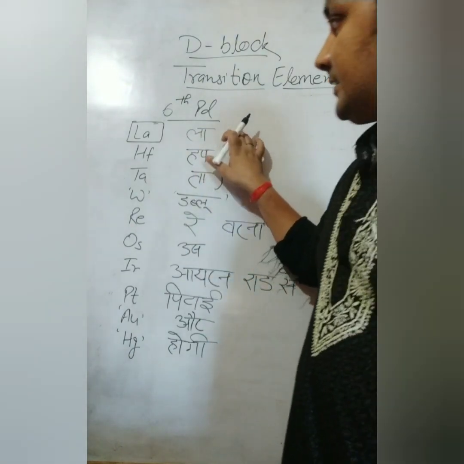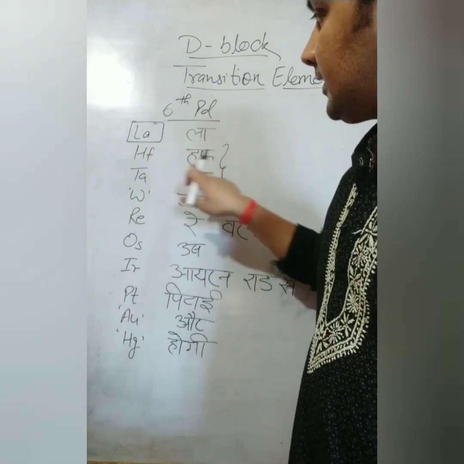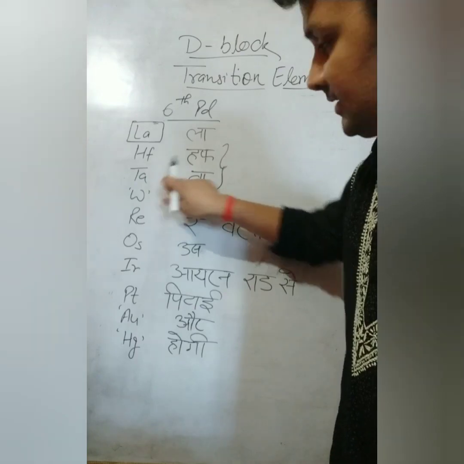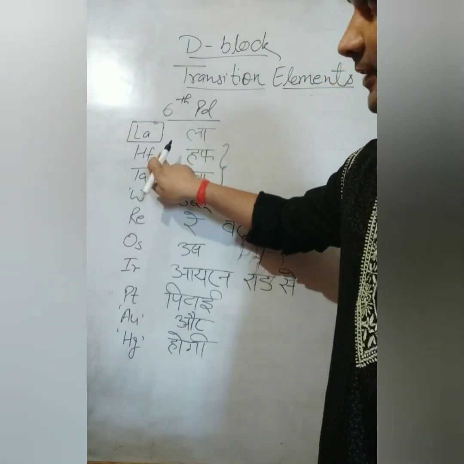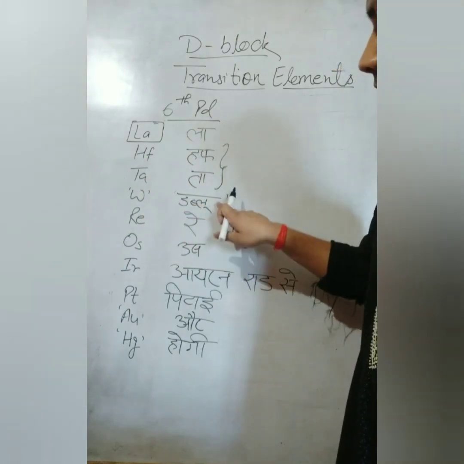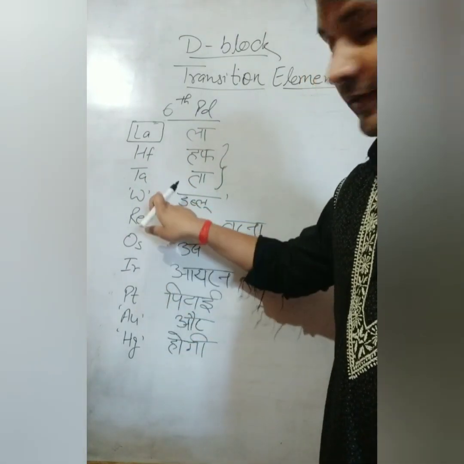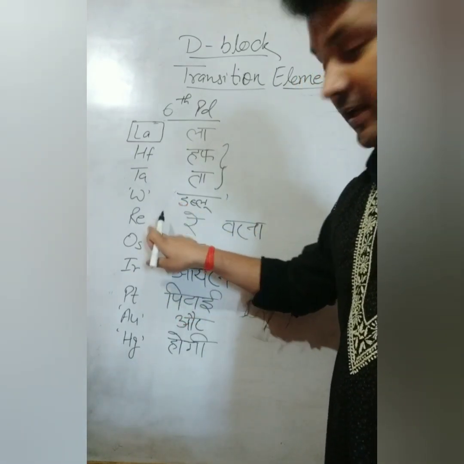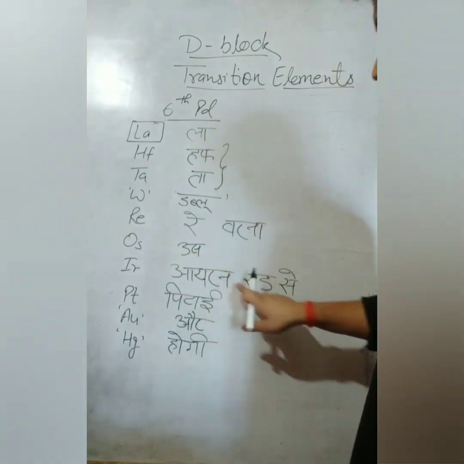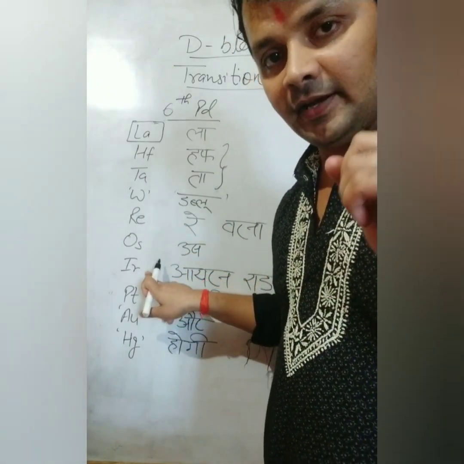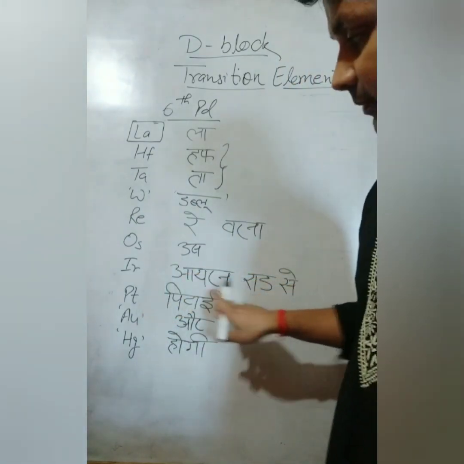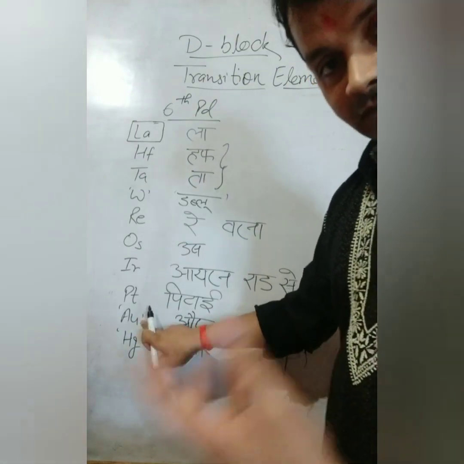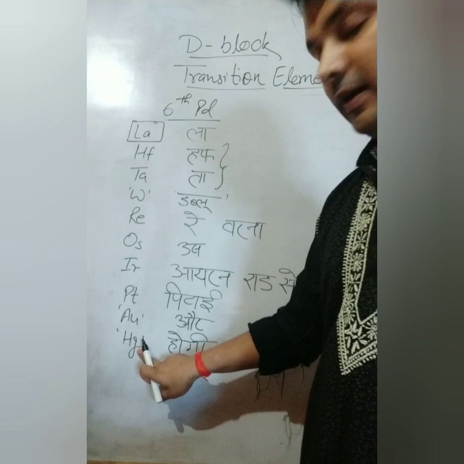Okay, so let's take the symbols. La, that is lanthanum. Hafta is made by two letters, two elements together: Hf, that is hafnium, Ta, that is tantalum. W, I have written it in inverted commas, again the Latin name, that is tungsten. Re for rhenium, Os osmium, Ir, that is iridium, Pt that is platinum, Au for aurum, that is gold, and Hg for mercury.